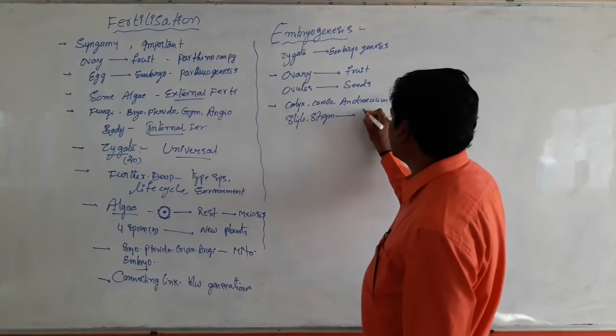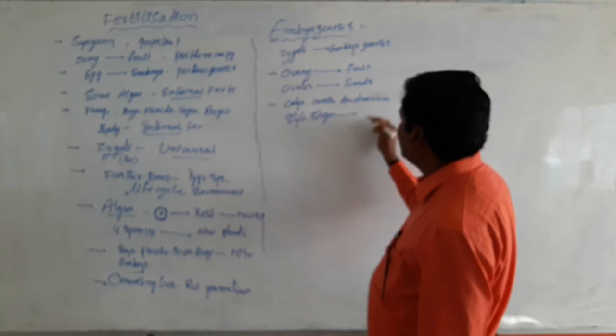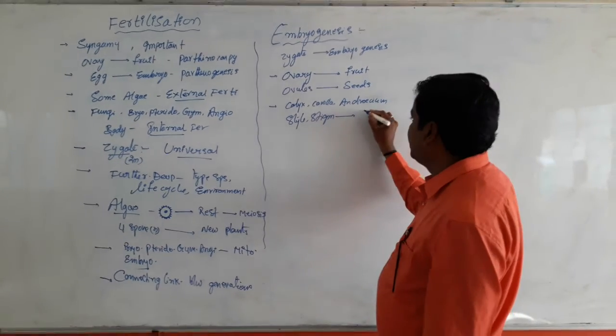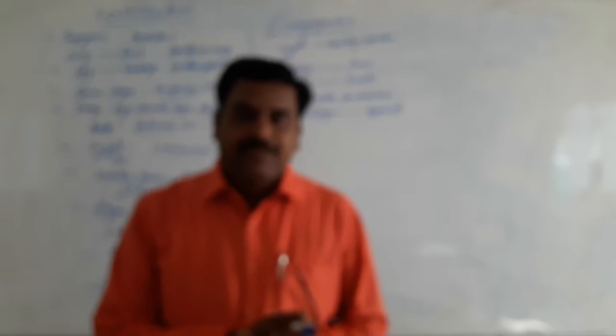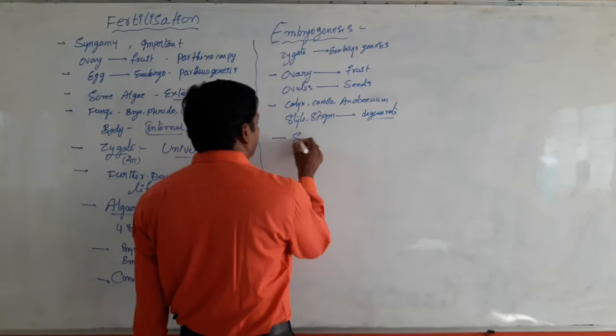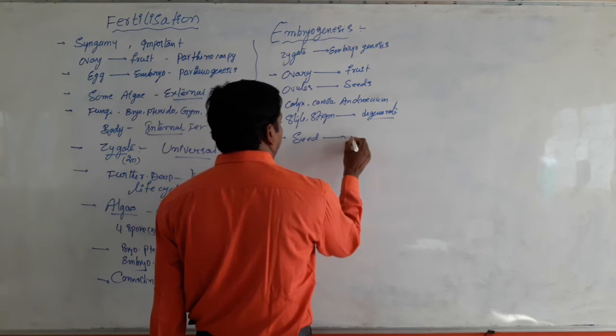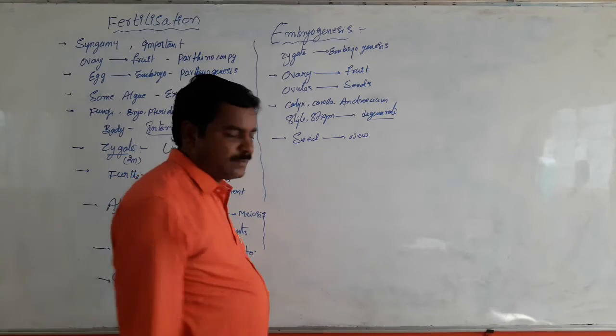Very, very important. They completely disappear. After the germination of the seed, it produces a new plant.